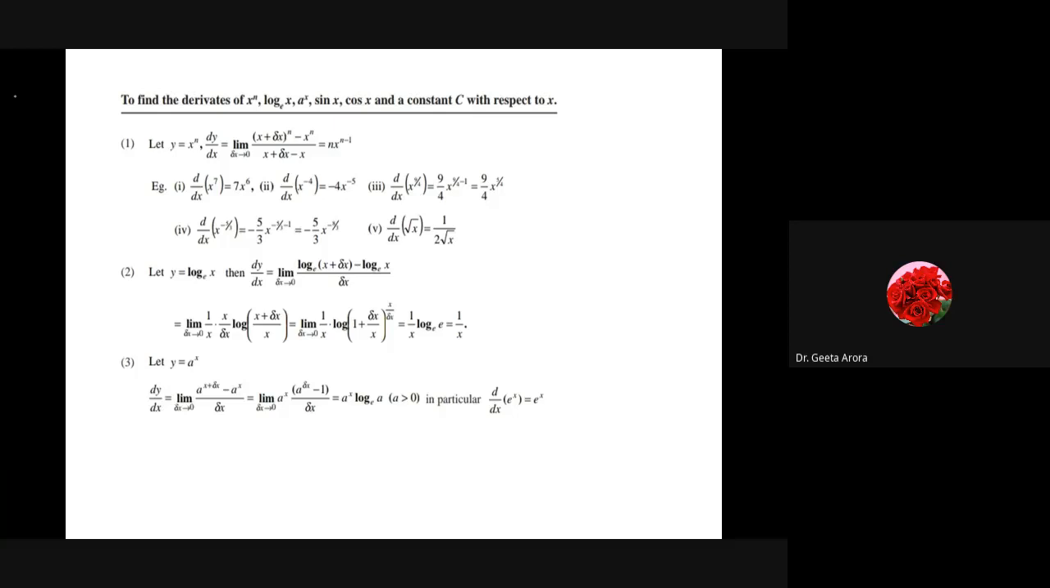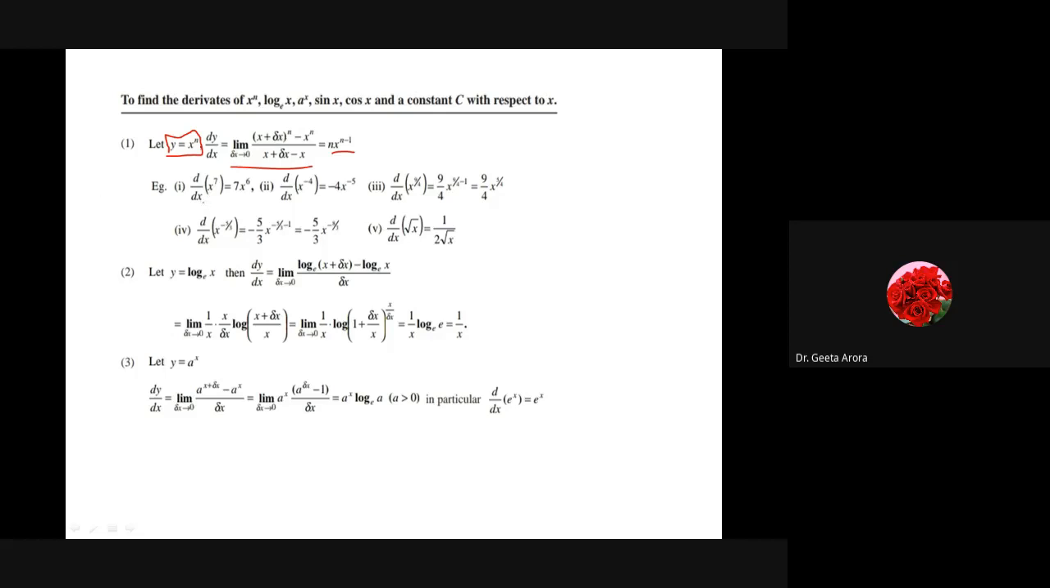Correct? So here, if y is equal to x^n, what is the derivative? We know, as we have talked about this example, that the value is nx^(n-1), and this we can calculate with the formula: limit delta x tends to 0, (x plus delta x) raised to power n minus x^n, divided by (x plus delta x) minus x. If we solve it as a whole, then we will get the formula nx^(n-1). Correct? So directly we apply this rule that if y is x raised to power n, the derivative is nx^(n-1). Correct?